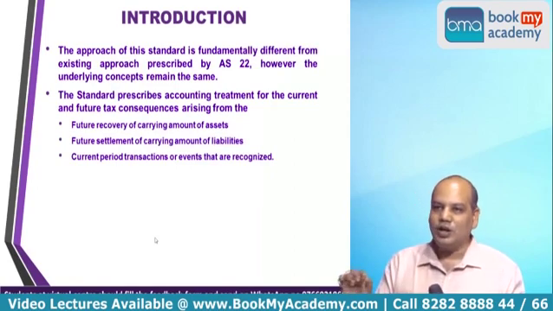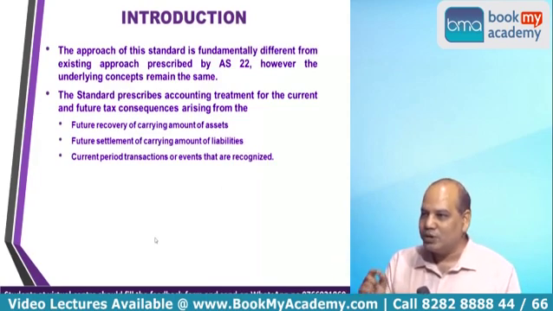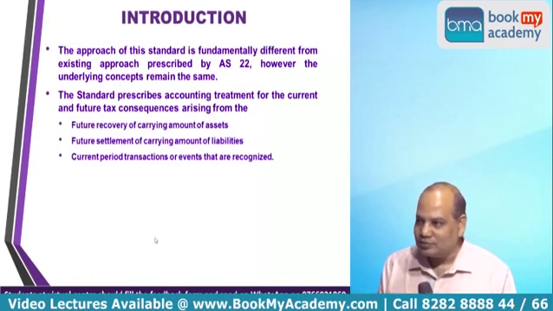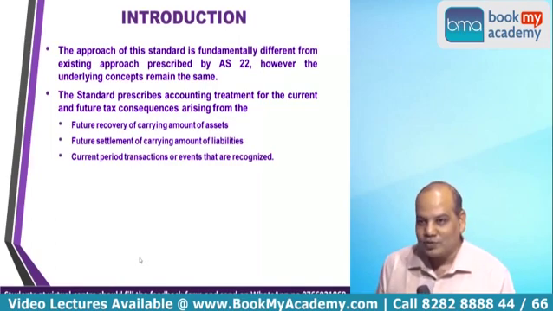But if you only account for current tax, then you are going to violate the principle of accrual and matching. In some year you get a lot of exemptions, deductions, so that year tax liability is lower. Say for example, you purchase a fixed asset and you get 100% depreciation in the first year itself, so that year your tax liability will be lower. But in the next year your tax liability will be higher. Why? Because all deductions you have claimed in the first year, so second year your tax liability will be higher.